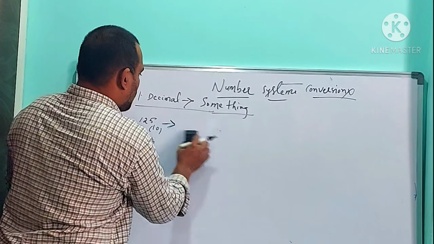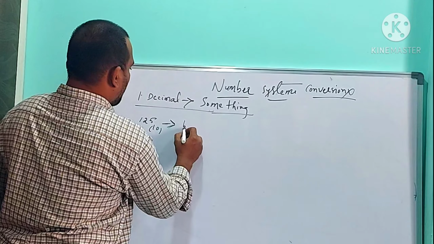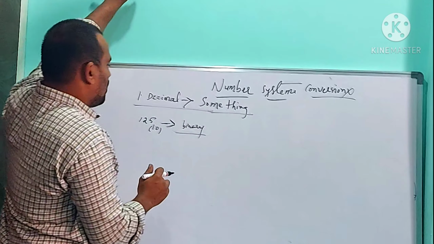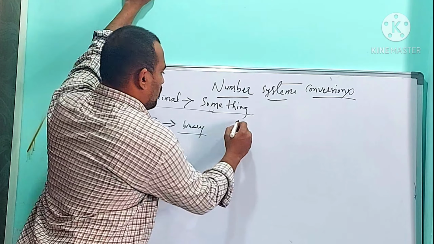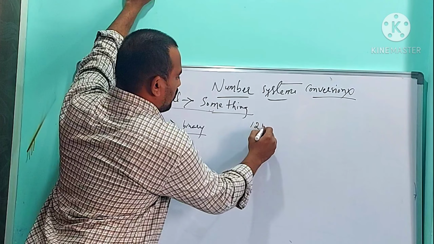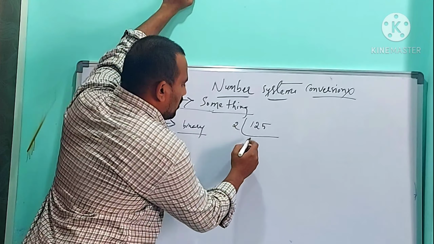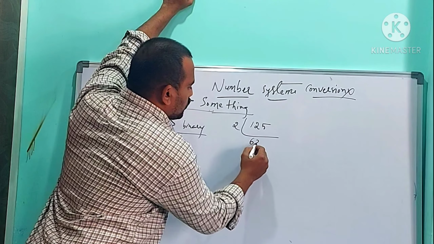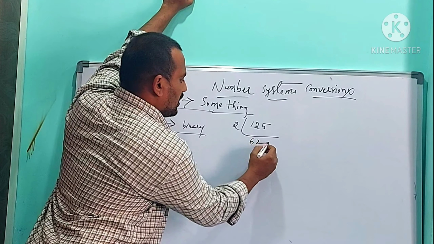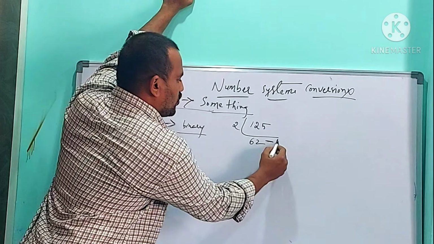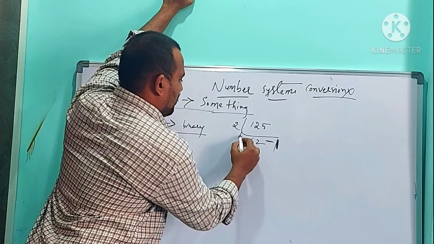Now I am going to convert this decimal number into binary. I told you, to convert a decimal number into a binary number, we need to divide the decimal number by 2. The division should be like this. 125 divided by 2: 2 times 62 is 124, remainder 1. You write the remainder after a hyphen.